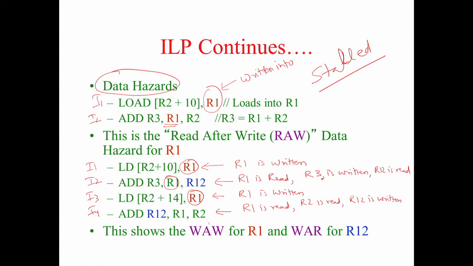That is why we call it a write after write hazard, because I1 is also writing, I3 is also writing. Similarly, there is also a write after read hazard between I2 and I4, because R12 is read here while R12 is written here.